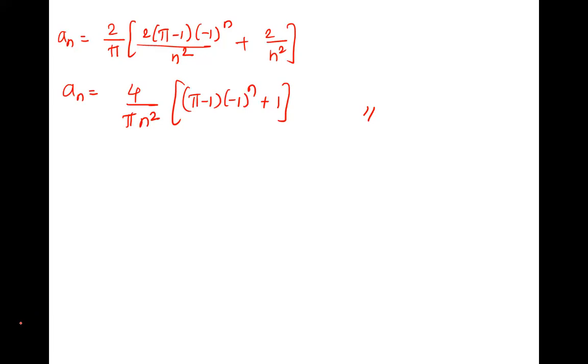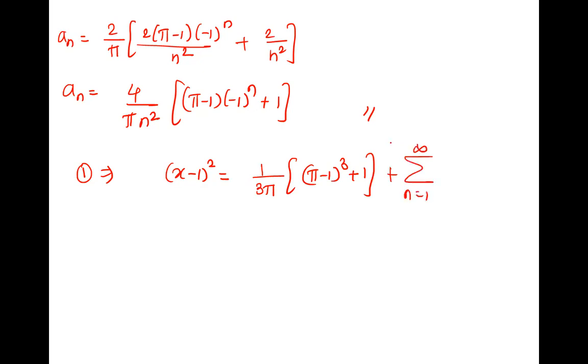A naught we got. Now we can substitute in equation number 1, that is the half range Fourier series. So f of x is equal to A naught, which is 1 upon 3 pi, pi minus 1 cube plus 1, plus summation of an, which is 4 by pi n square, pi minus 1 raised to n plus 1, into cos nx.